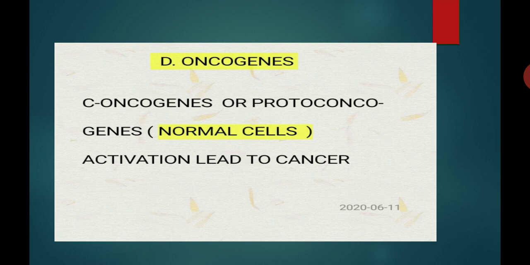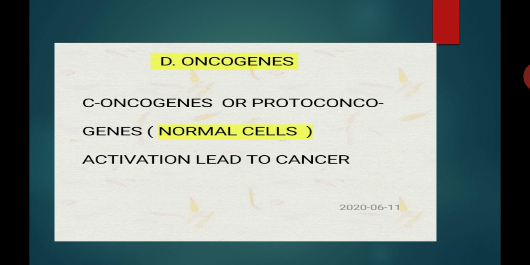They are already present in the normal cell, but under certain conditions this oncogene gets activated and could lead to cancer. So oncogene is also responsible for the causes of cancer.